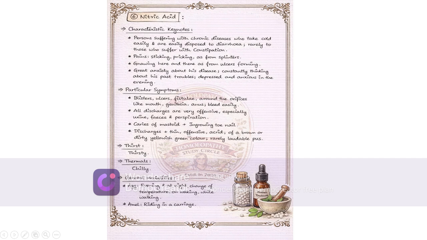Discharges thin, offensive, acrid, of a brown or dirty yellowish green color, rarely laudable pus. That is, laudable is appreciable. Rarely there is too much pus. There is too much blood rather than too much pus. This is nitric acid. Thirsty, thermals, chilly. General modalities: aggravation in the evening, night, change of temperature, on waking, while walking. Amelioration: riding in a carriage.